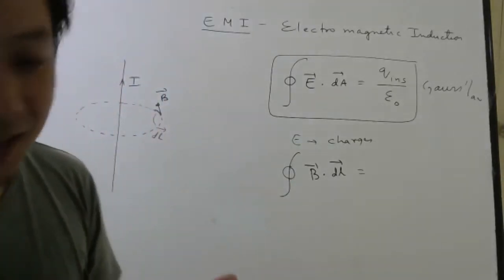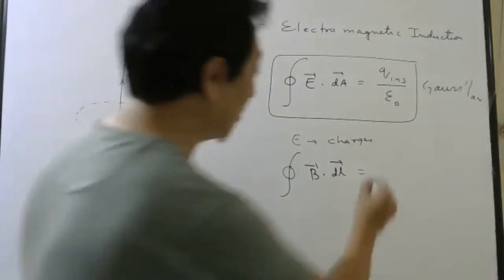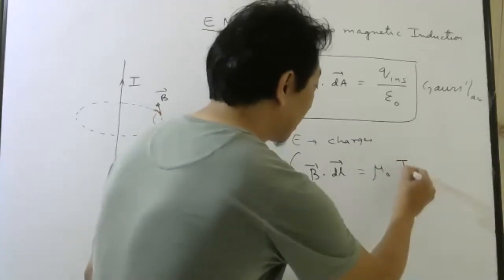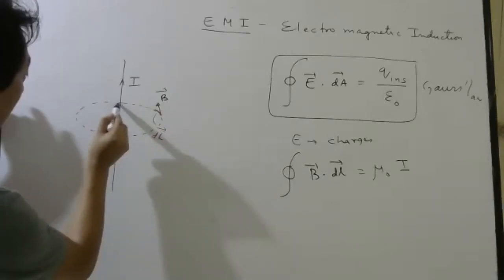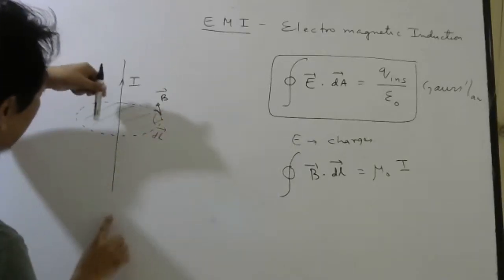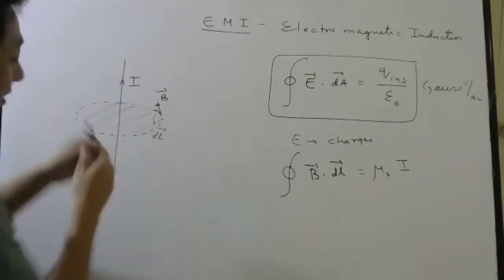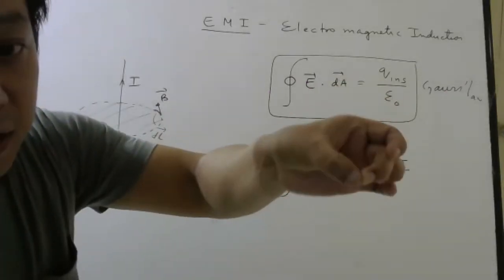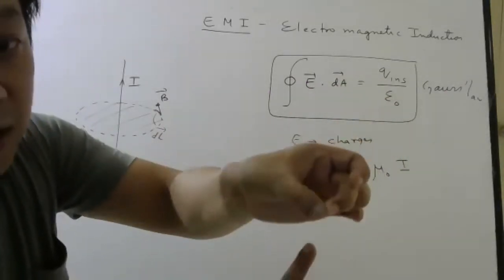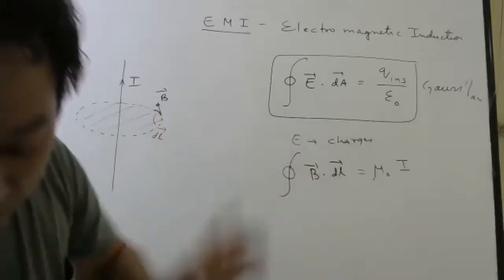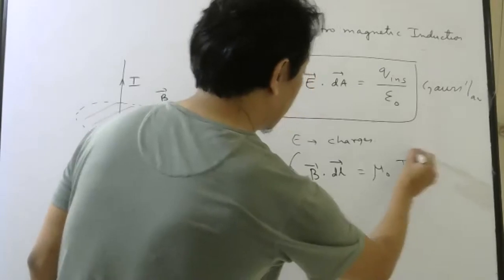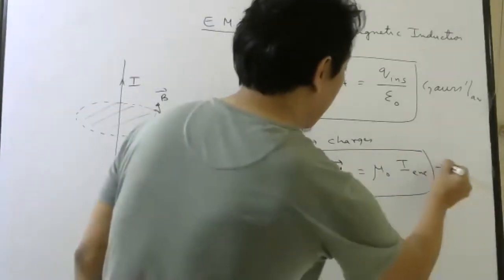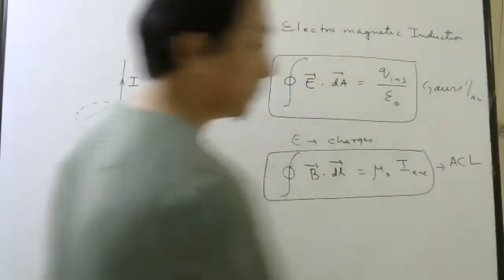According to Ampere's circuital law, this is always equal to mu naught times current enclosed by the loop. So this loop will have some area here, so the current should cross this area like this. Current enclosed. This was called your Ampere's circuital law.